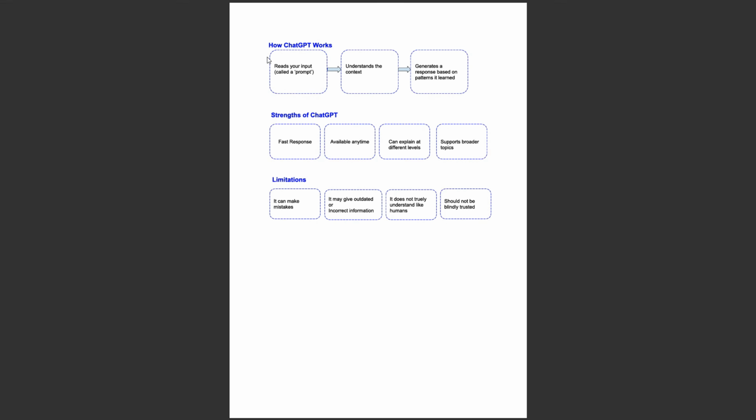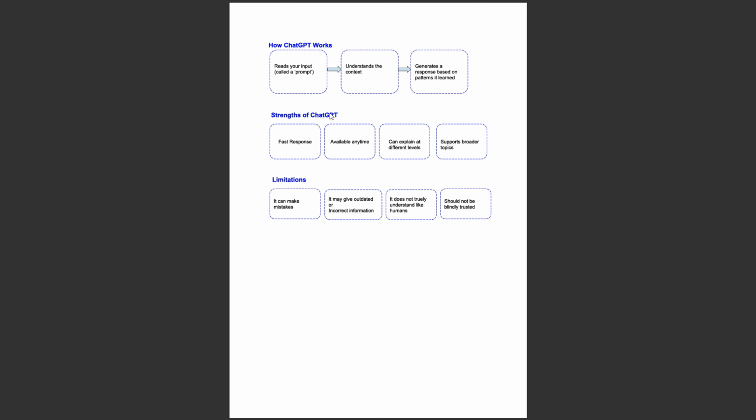So now we have understood what ChatGPT is. Now let's see how ChatGPT works. It reads your input, called a prompt. It understands the context and generates a response based on patterns it learned. That's a very simple process. So basically, you type your question, the model processes it, and it returns a response.